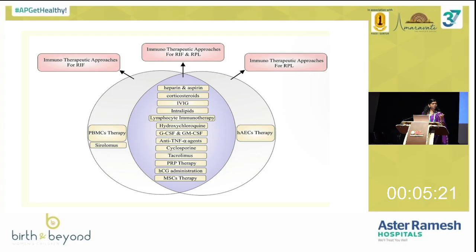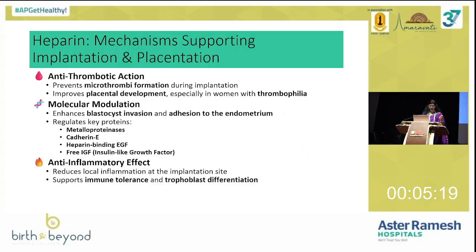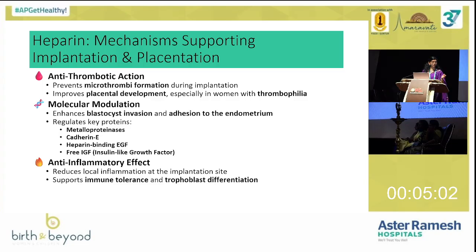So which one to give is the question next. Our favorite, heparin and aspirin, definitely we will start if the patient has a previous history of recurrent pregnancy loss, whether APLA positive or APLA negative. But as per the books and evidence, only if it is APLA positive, definitely aspirin and heparin have a role. You all know heparin 40 units.